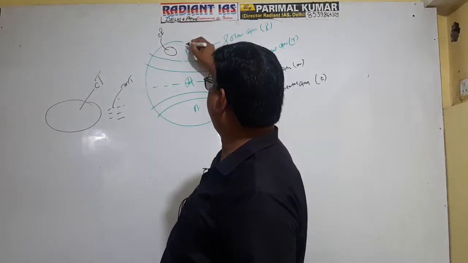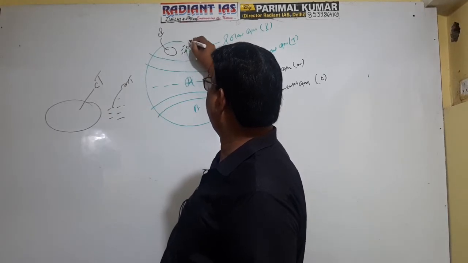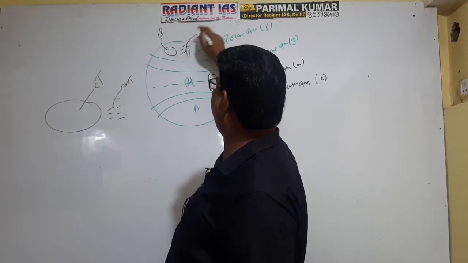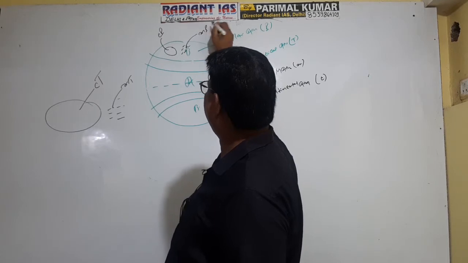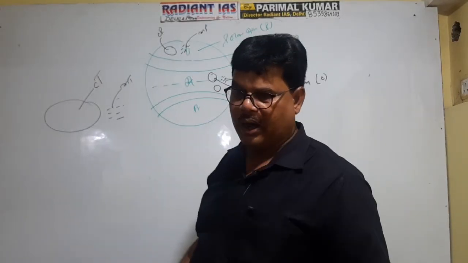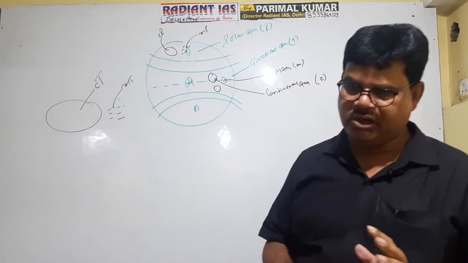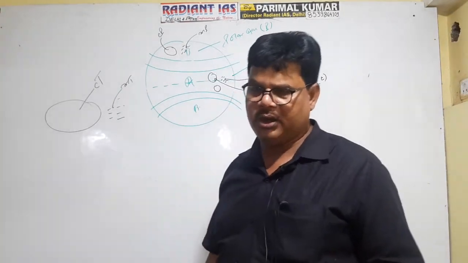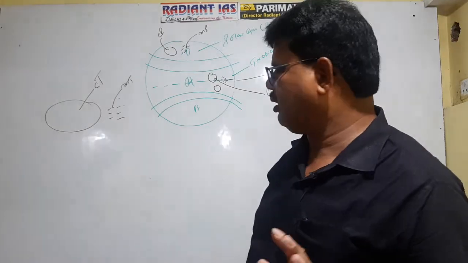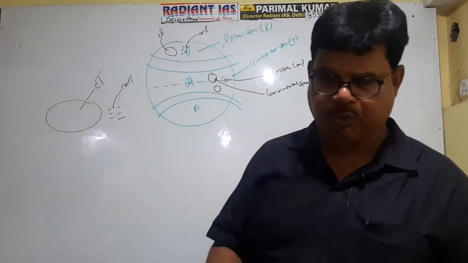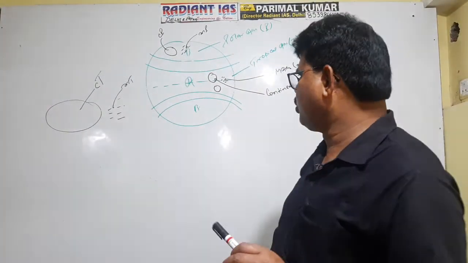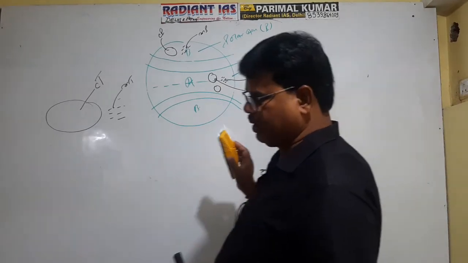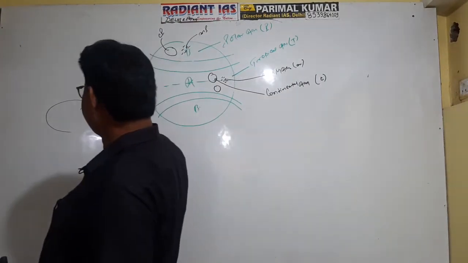But if there is water here, ocean, then the air mass produced here is referred to as MP. M stands for maritime and P stands for polar zone.